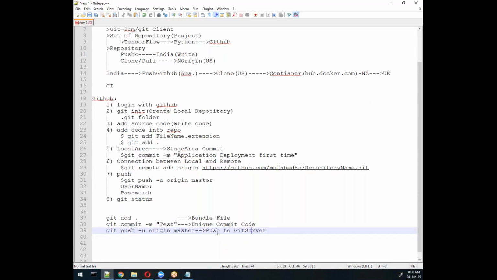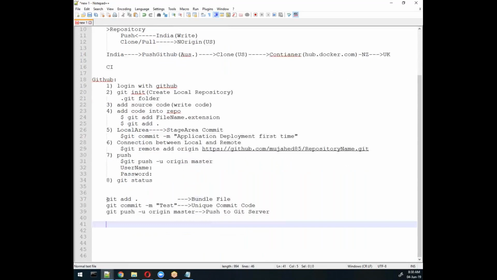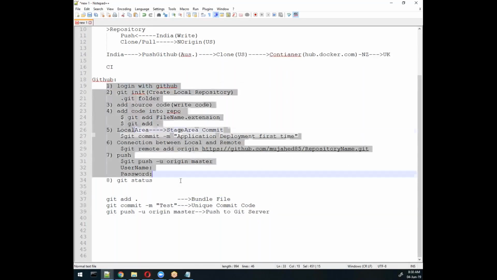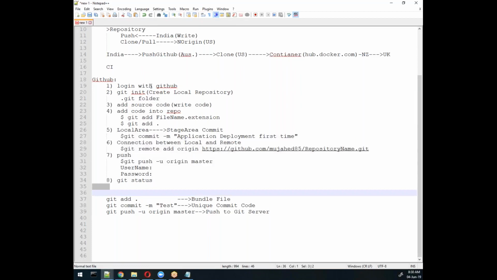So only these three commands are required in future if you want to do the same operations. Not all of these things will be required in future. The first time we need to do these things because we are making the environment, and then we write code, add it, and then commit, which is very important.